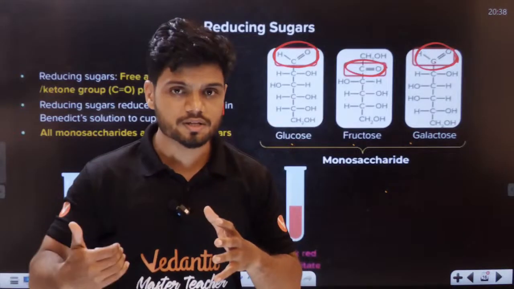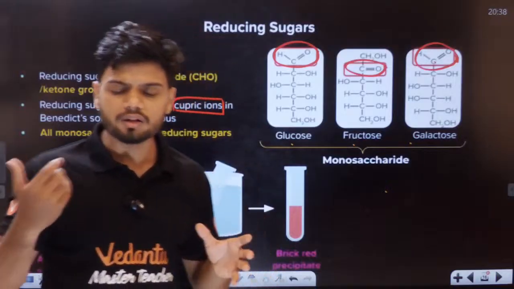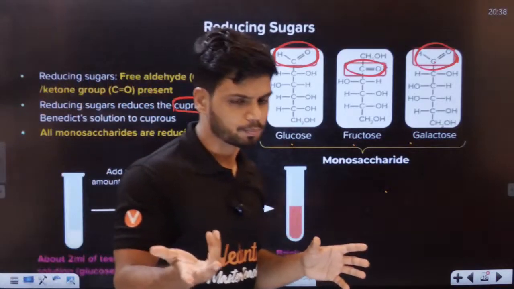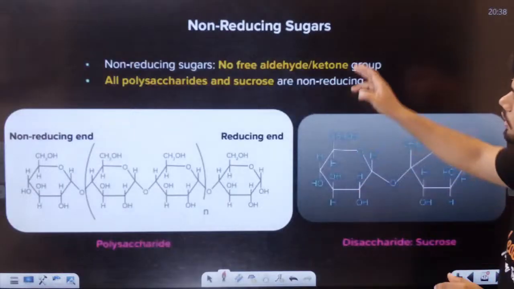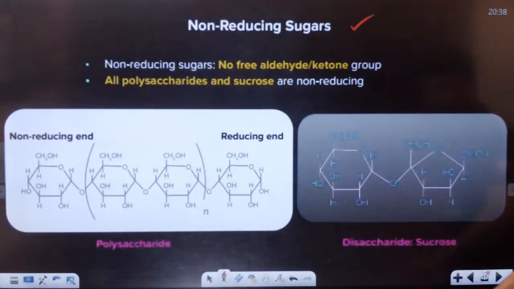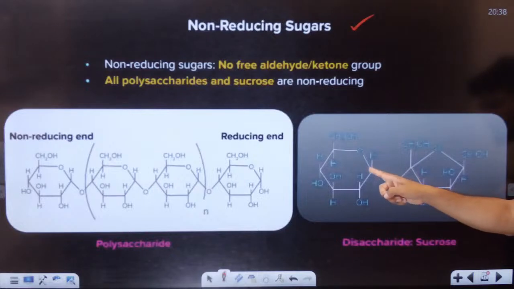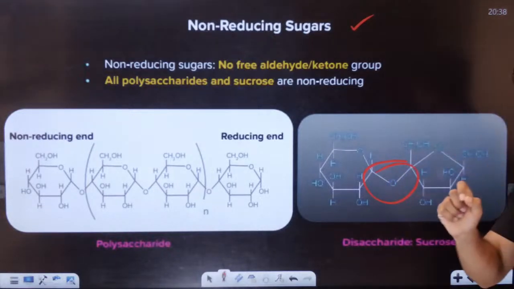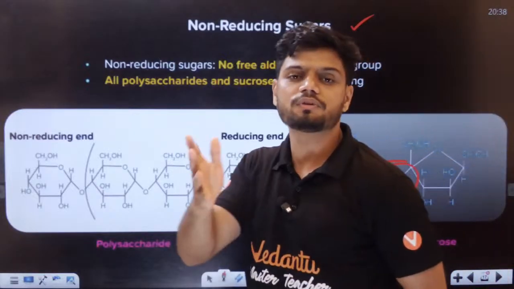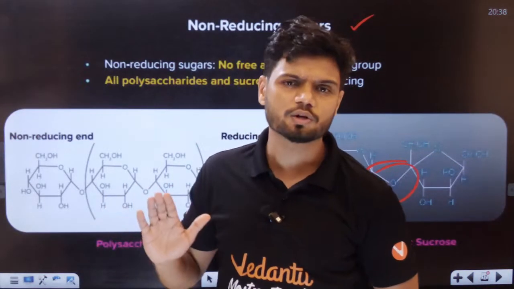Reducing sugars are the sugars which have a free aldehyde or ketone group. So all the reducing sugars will have a free aldehyde or ketone group. Now, what about disaccharides like sucrose? They will not, because the aldehyde part undergoes bonding, so there is no free aldehyde, and it doesn't undergo reaction.